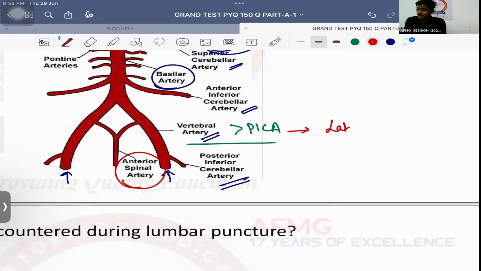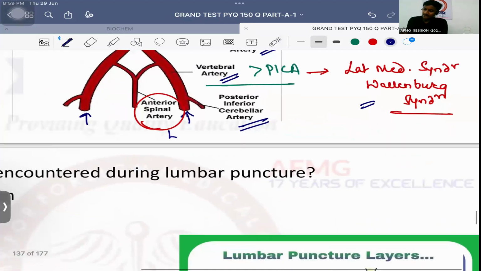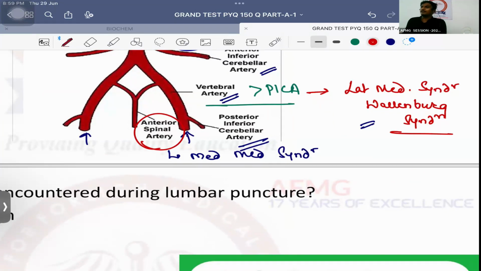It causes lateral medullary syndrome, also known as Wallenberg syndrome. There will be multiple cranial nerve palsies, that is 5, 7, 9, 10, 11. Okay, sometimes 12th also. That is the lateral medullary or the Wallenberg syndrome. Anterior spinal artery, guys. It causes medial medullary syndrome. Which cranial nerve palsy? 12th cranial nerve palsy along with contralateral hemiplegia.